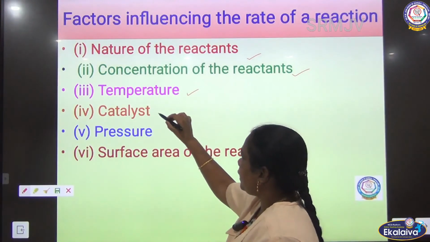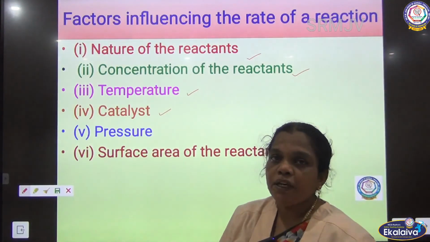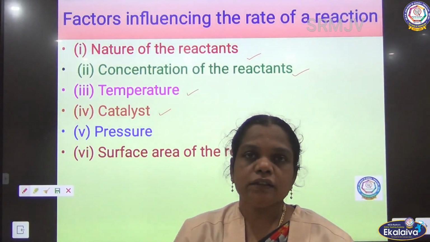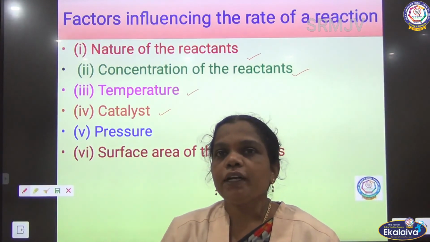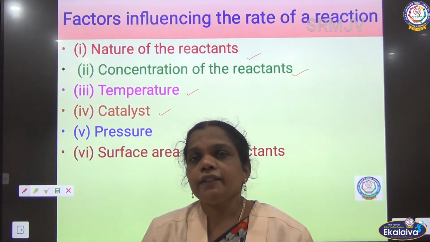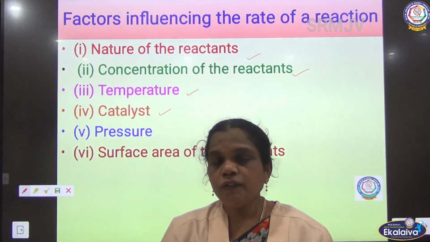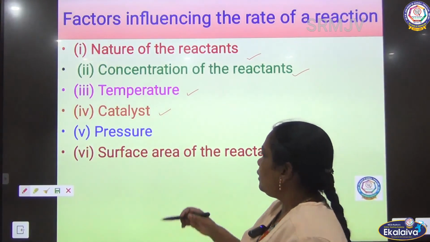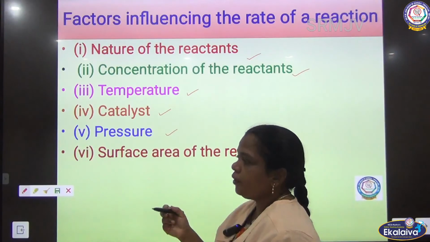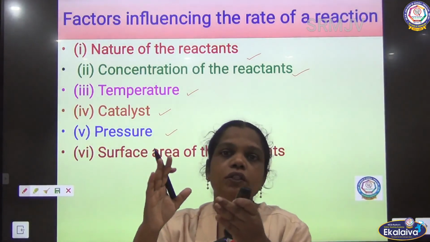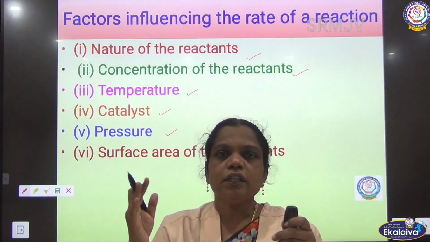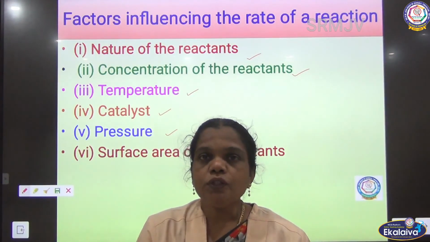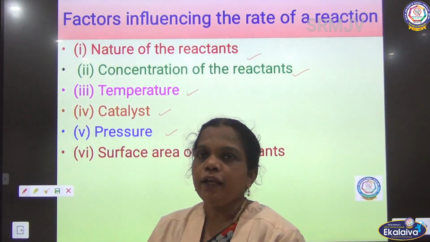And then the catalyst. The catalyst is a chemical substance, but it does not get involved in the reaction, though it stimulates the speed of the reaction. And then the pressure. If you increase the pressure, you bring the molecules closer, which makes collision easy and makes it a successful collision for converting the reactant to the product.